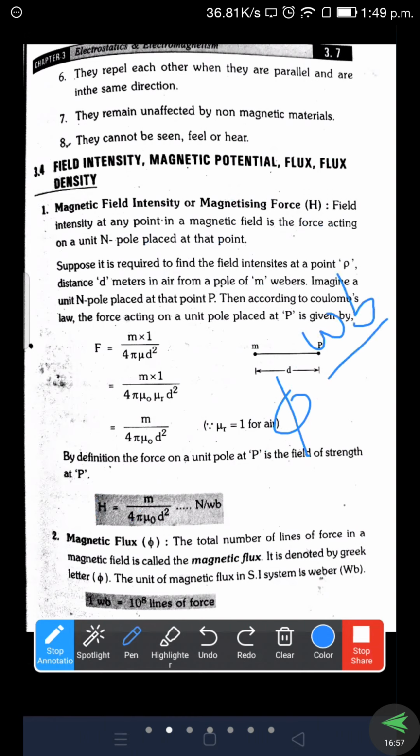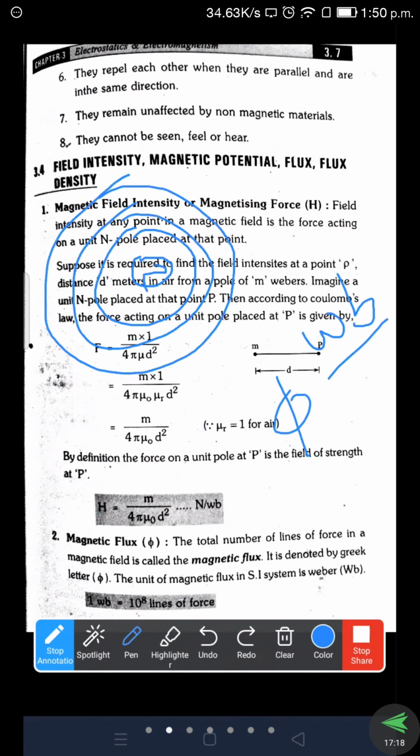So simply, we are taking one pole placed here. The total number of lines of force in a magnetic field is called the magnetic flux. For example, a north pole will be placed here, which creates the number of lines of force. For example, it is a circular conductor, so the current is moving in an upward direction.